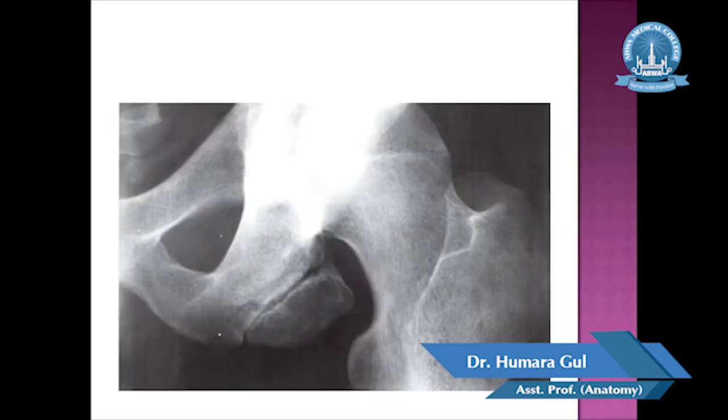So what is heterotopic bone? These are the type of accessory bones that develop in muscles or other soft tissues. What is the example of heterotopic bone? It is the rider bone. These rider bones develop in the adductor muscles of the horse rider. When horse riders continuously travel on the horse, by the continuous rubbing, an extra bone develops in the adductor muscles of the horse riders, which is called rider bone.